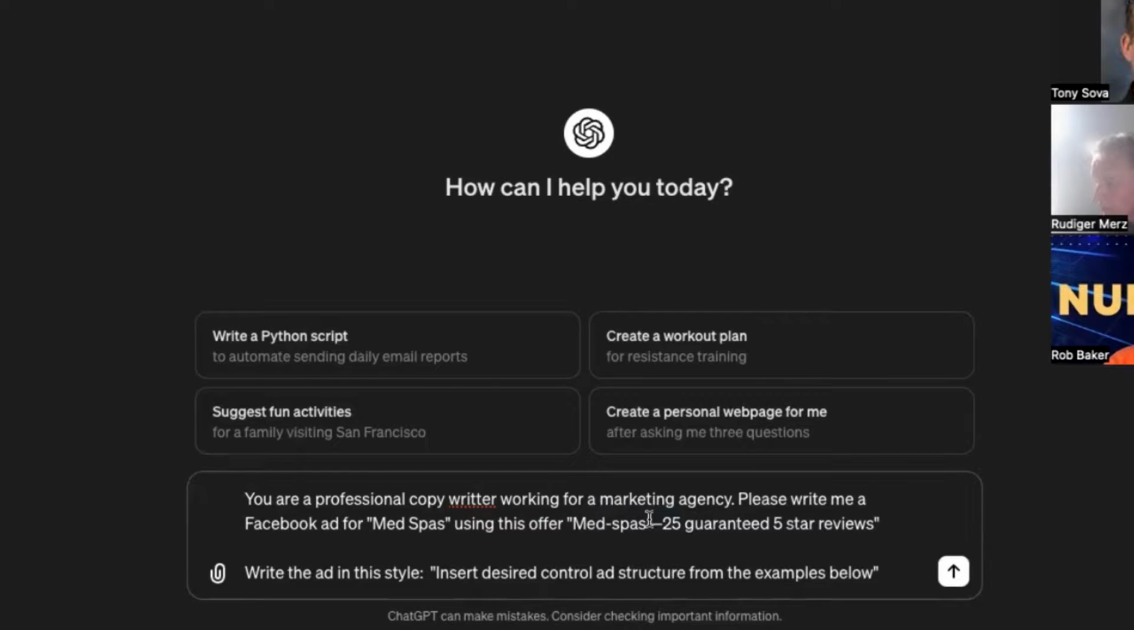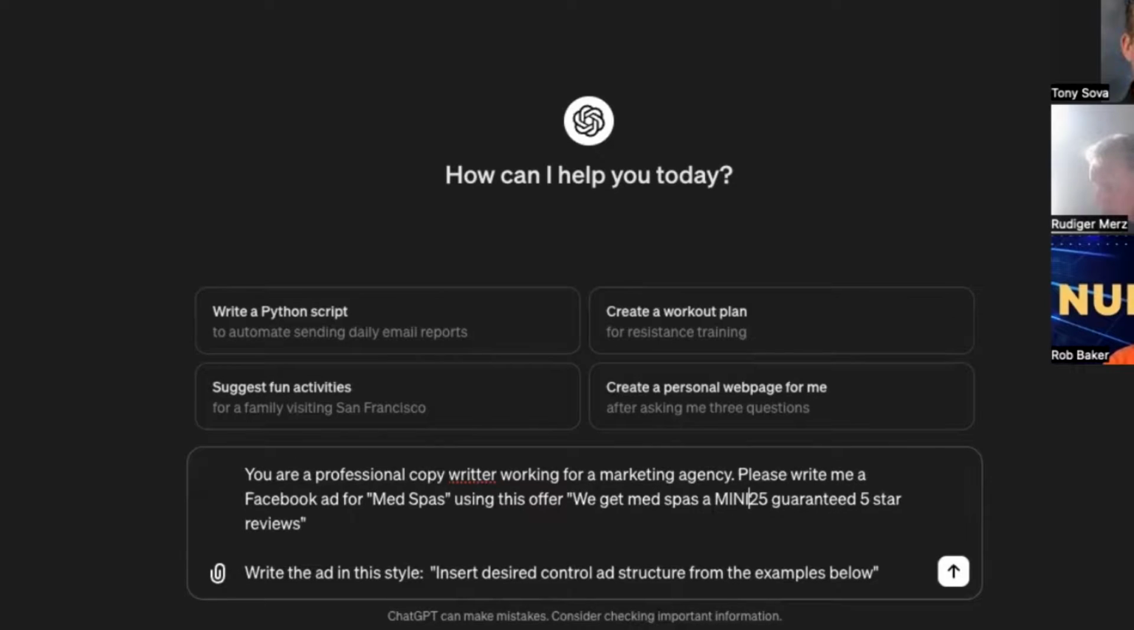Scary offer of this. So this becomes: we get med spas 25 guaranteed 5 stars, a minimum of 25 guaranteed 5-star reviews. And I think this was a DBR, so we'll say something like in under 14 days. Then we want to give it a style, right? And so a few things.